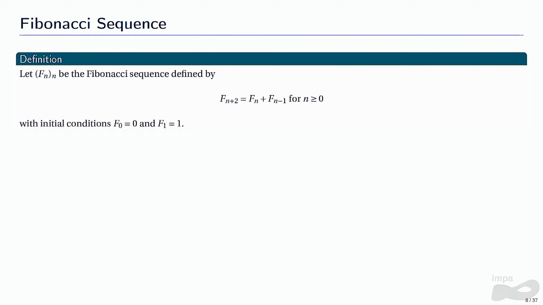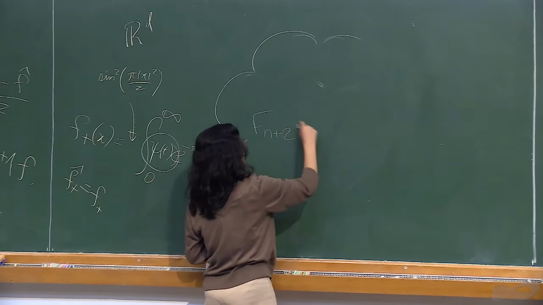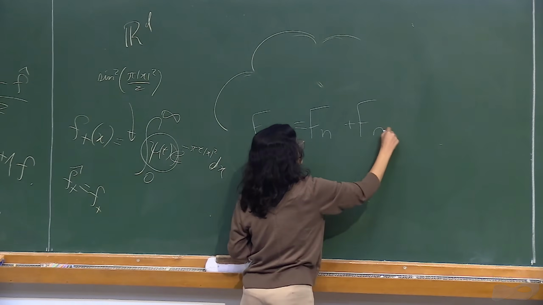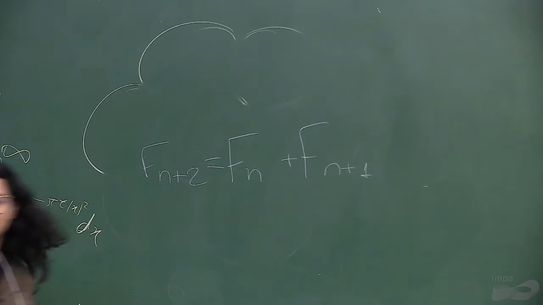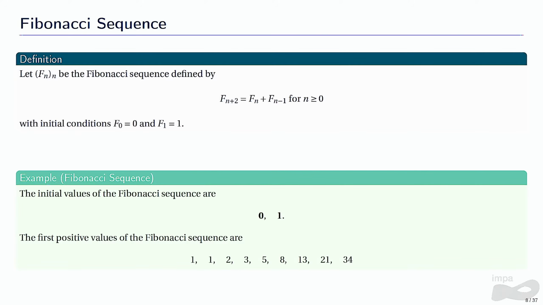Formally, we define it with initial conditions 0 and 1, and then each term is the sum of the 2 previous ones. Here we have a typo. I wanted to write F_{n+2} is equal to F_{n+1} plus F_n. I put a minus here, but it's the Fibonacci sequence. And those are the first terms of that sequence.